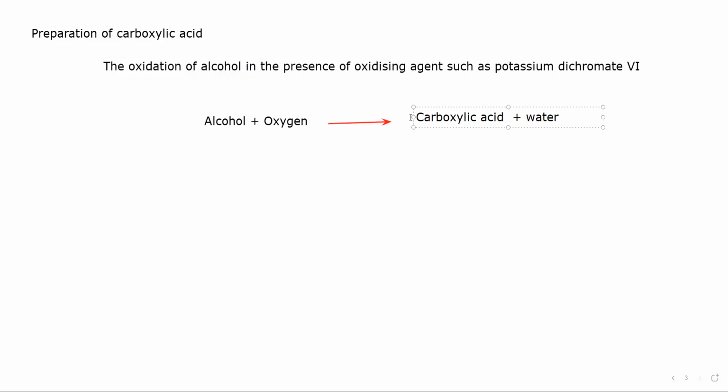In the presence of an oxidizing agent, if we use potassium dichromate, it will change its color from orange to green. This is when we are using potassium dichromate as an oxidizing agent. If we use potassium manganate 7, you just have to learn the names of these oxidizing agents. Potassium manganate 7 will turn from purple to colorless.